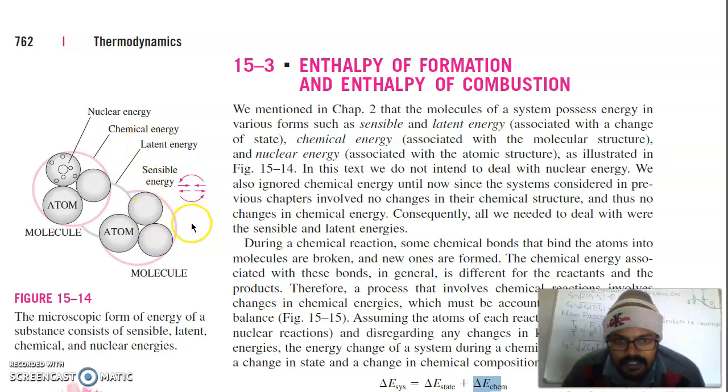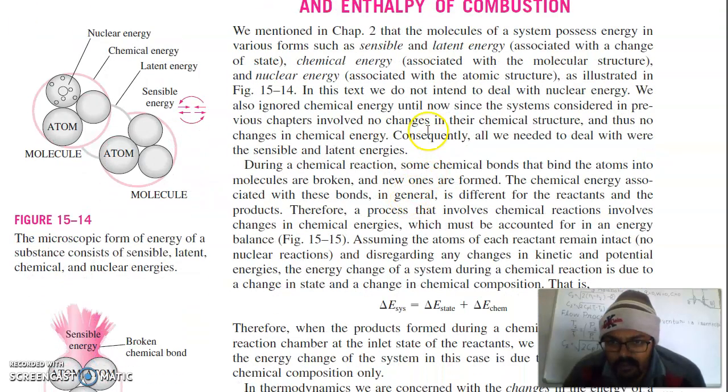Means if two molecules separate, this is called latent energy, and they also consist of this sensible energy. So the molecules of a system possess sensible energy, latent energy, chemical energy and nuclear energy. In this text we do not intend to deal with nuclear energy. We also ignored chemical energy until now, since the systems considered in the previous chapter involved no changes in their chemical structure and thus no changes in chemical energy. Consequently, all we needed to deal with were the sensible and latent heats.